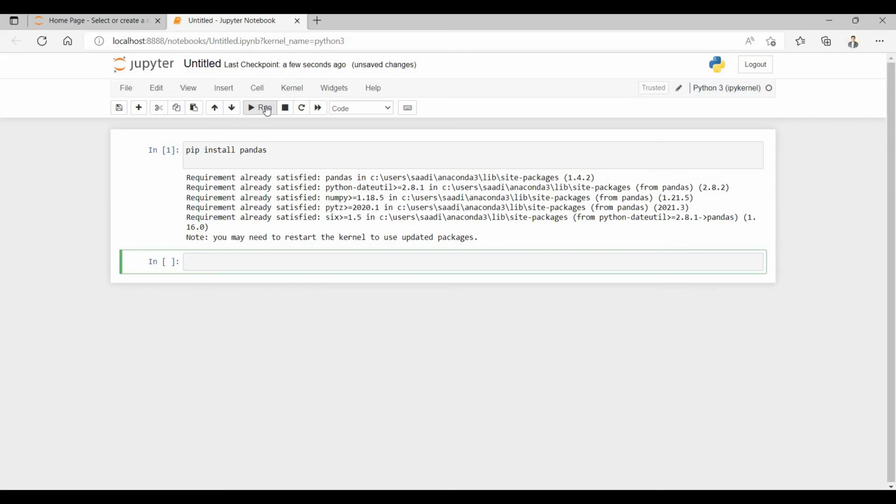So I hope this information is useful. This is how you install Anaconda in your desktop or your laptop. I hope this information is useful.